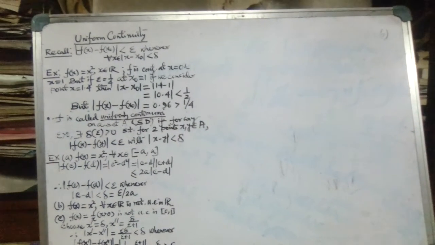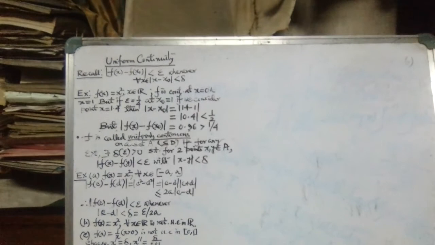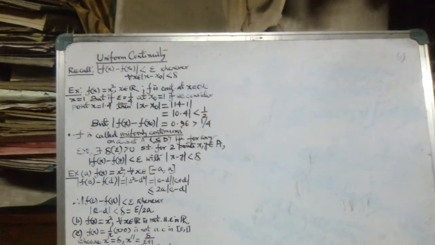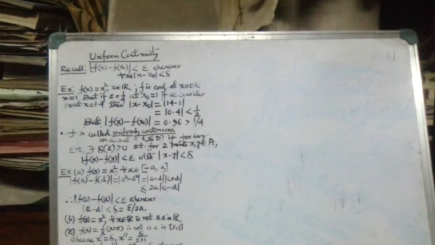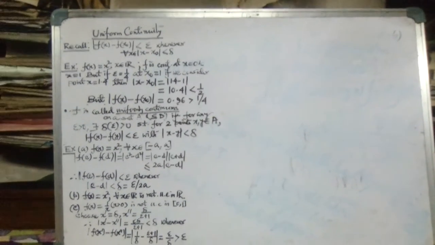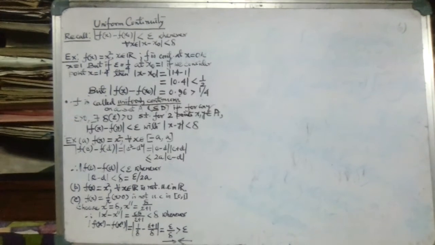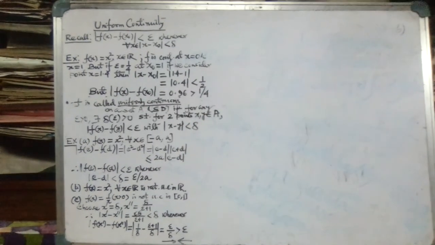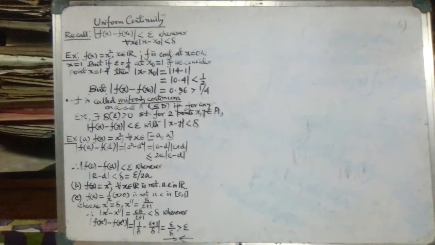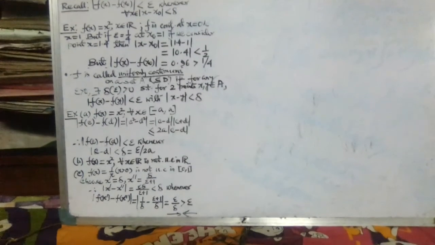In the first example we have shown that the function is uniformly continuous for all x belonging to the closed interval minus a to a. But using the same function we can show that it is not uniformly continuous throughout R. Even though this function is uniformly continuous on bounded intervals, in the case of all real numbers it is not uniformly continuous.